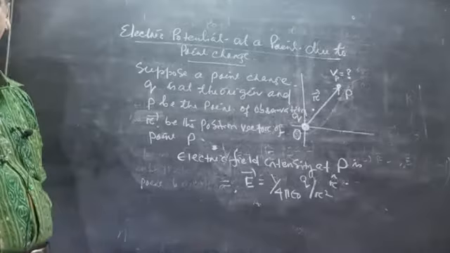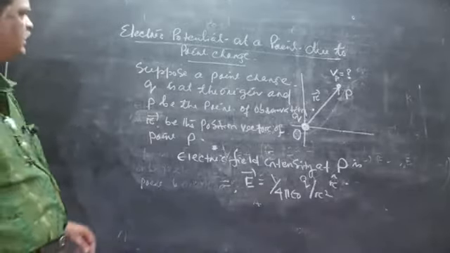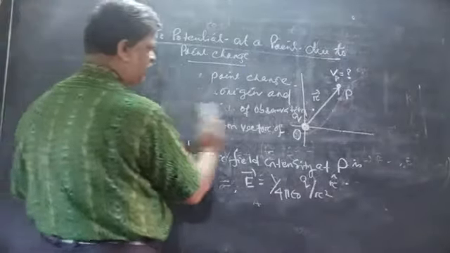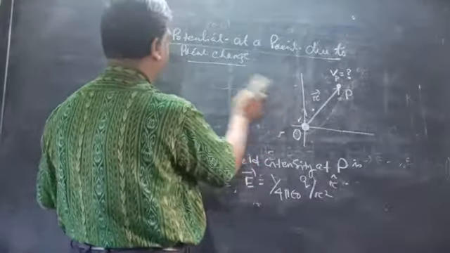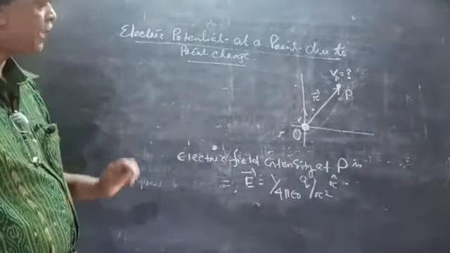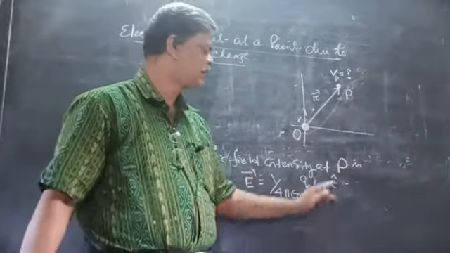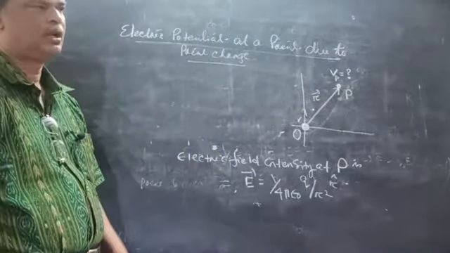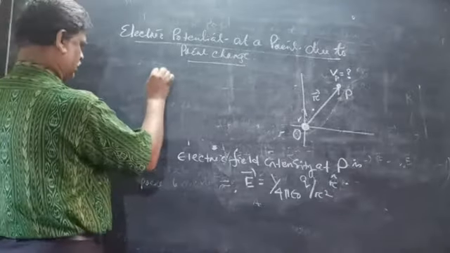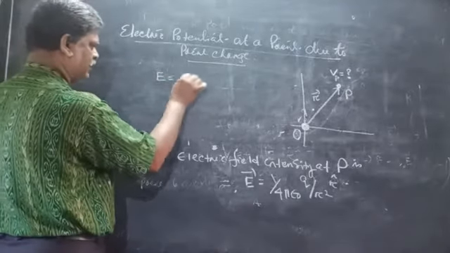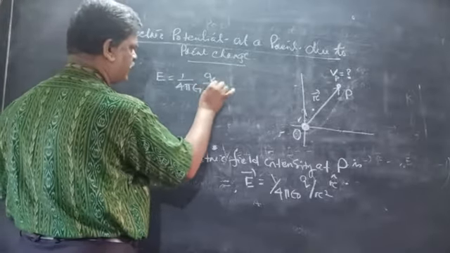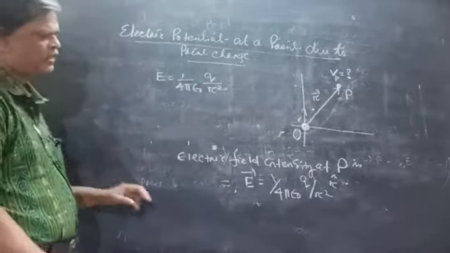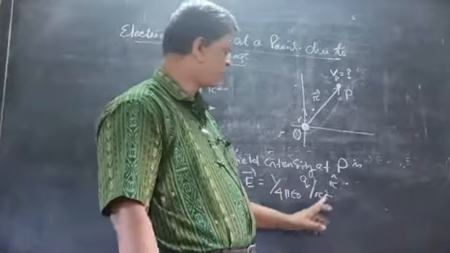What is the magnitude? E is equal to 1/4 pi epsilon 0 Q by R square. The vector E is equal to 1/4 pi epsilon 0 Q by R square into R cap.